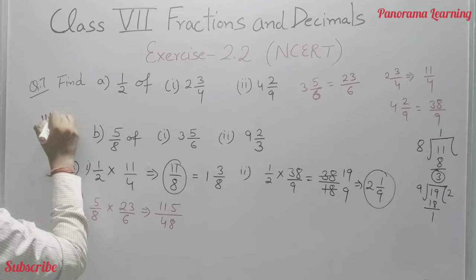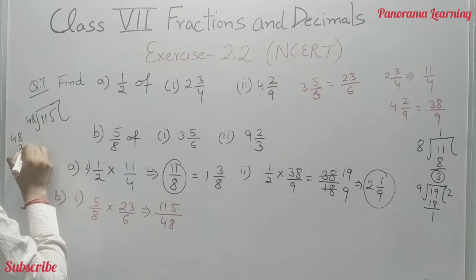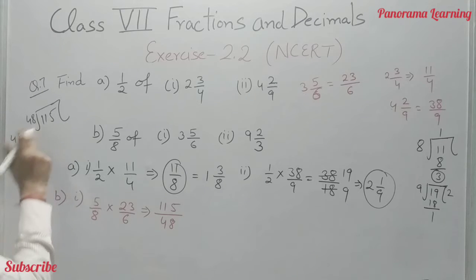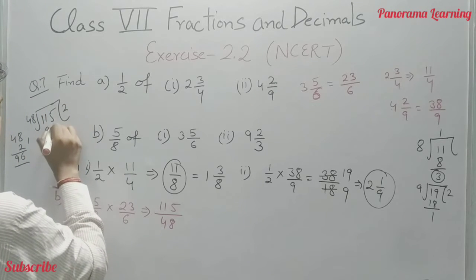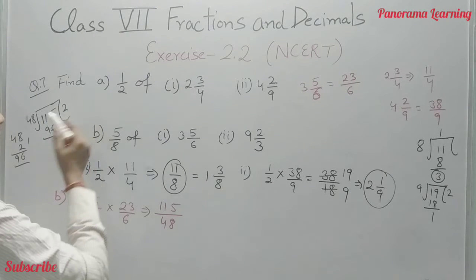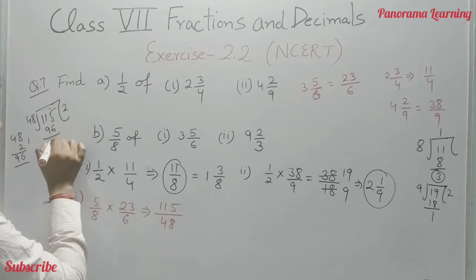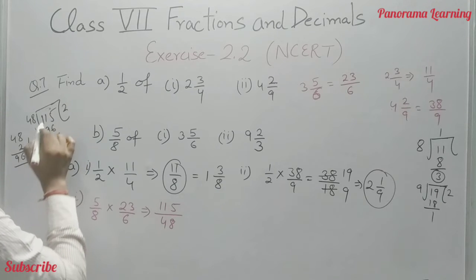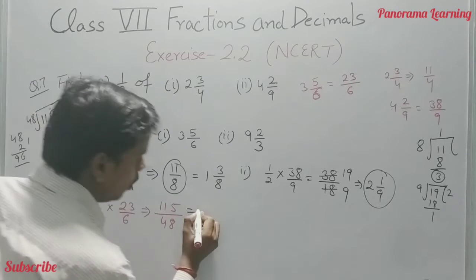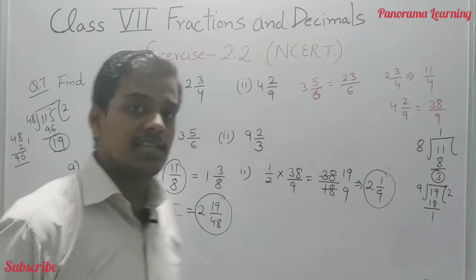115 divided by 48. 48 2 ja, 2 8 is 16, 1 carry, 2 4 is 8 and 9. It is nearest to 115, 48 2 is 96, 15. Here 5 is there, we cannot deduct 6 from the 5. We have to carry 1, and from 15, 6 is deducted, 9 we got. 10 by 7, 19 is the remainder here. Then the answer is 2 whole 19 by 48. Okay, this is the correct answer.